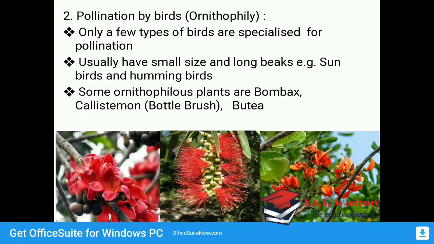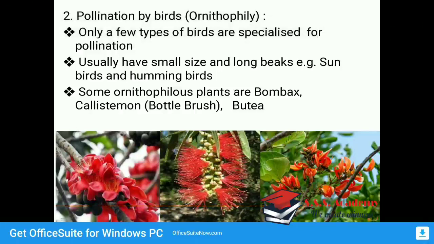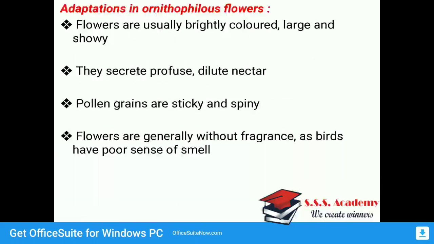So in which kind of plants is this observed? Some ornithophilous plants are Bombax. The first diagram is of Bombax, the second is of Callistemon, which is called bottle brush, and the third is Butea. If you observe all three pictures, it clearly indicates that all those flowers are brightly colored. That is the adaptation required for ornithophilous pollination.